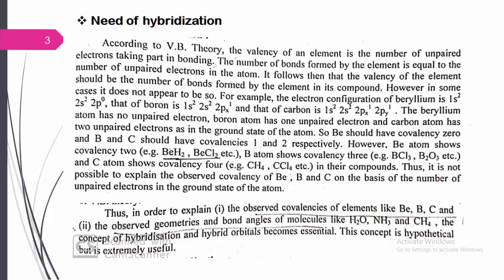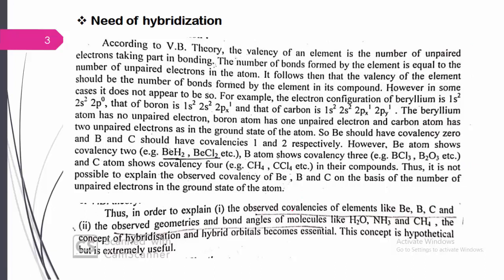So the different covalences of beryllium, boron and carbon cannot be explained on the basis of the number of unpaired electrons in the ground state of the atom. In the excited state, paired electrons can be converted into unpaired electrons, where we need the hybridization concept.